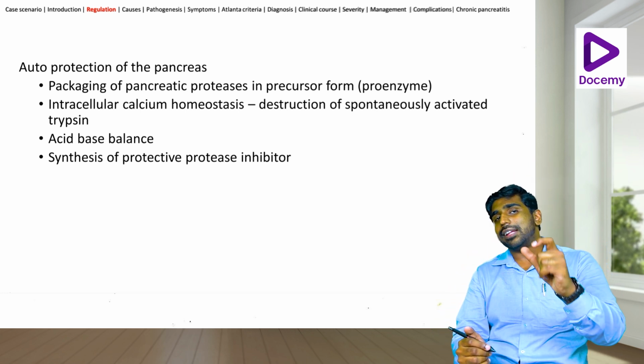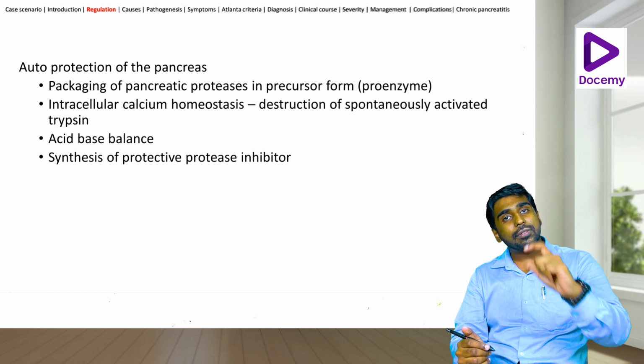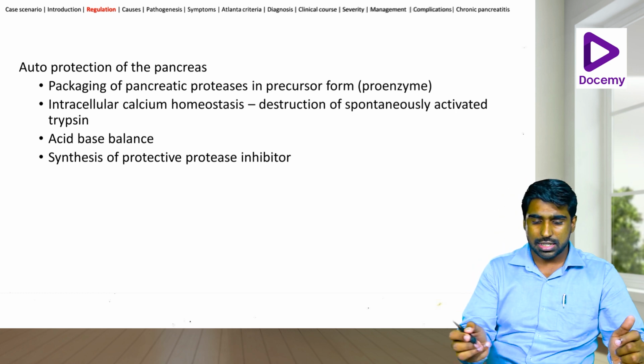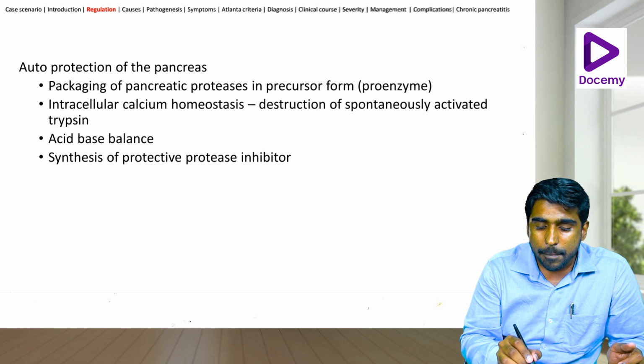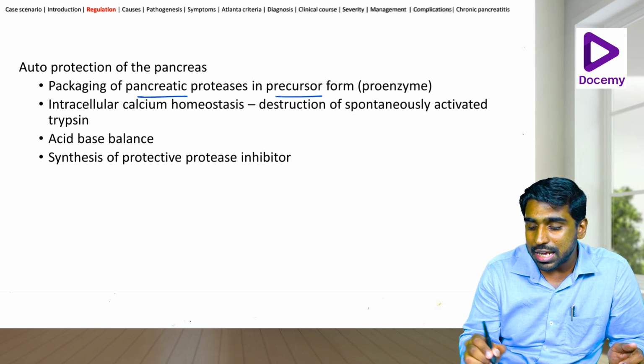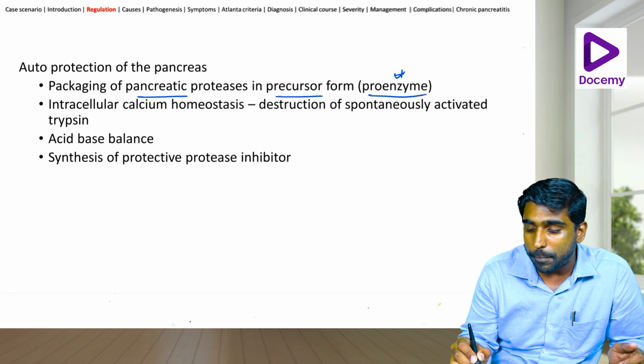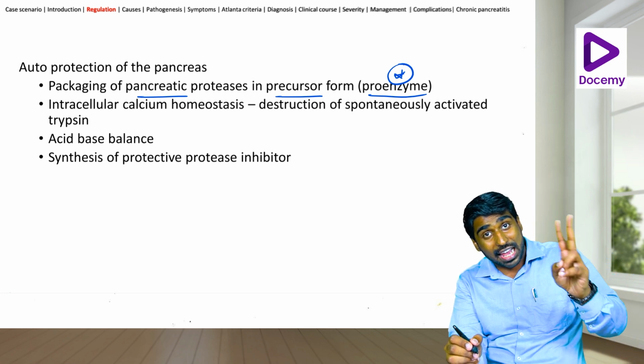Okay, so the body itself has certain mechanisms to prevent this activation of the enzymes. Let's look into 4 of them. Packaging of the pancreatic proteases in the precursor form, so the proenzyme form. Then there is calcium homeostasis.